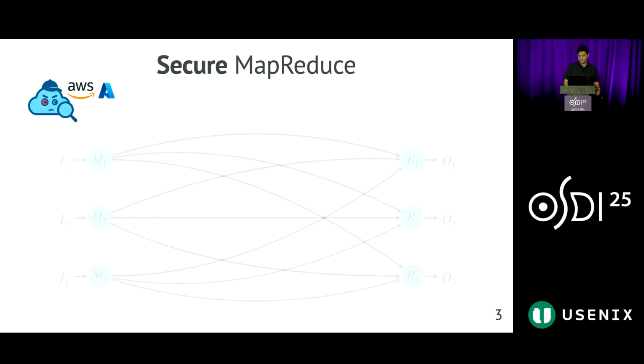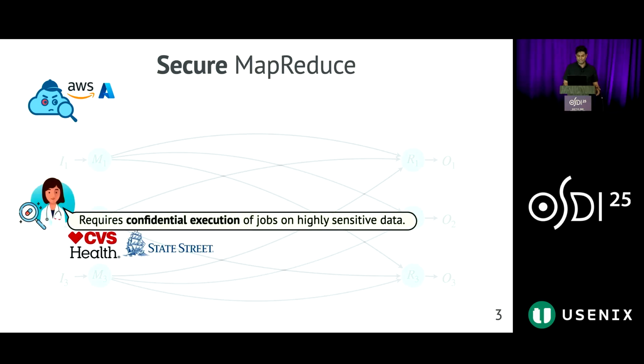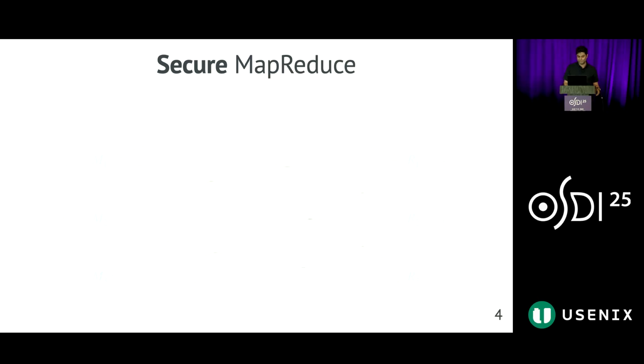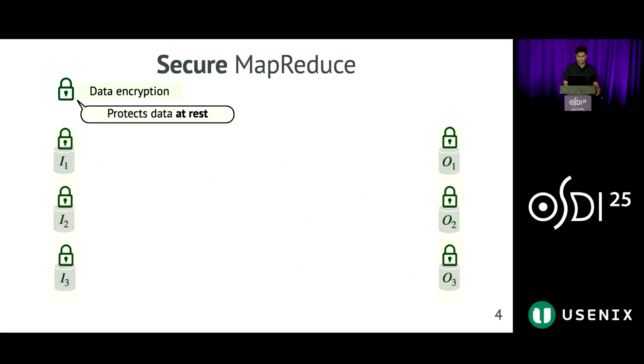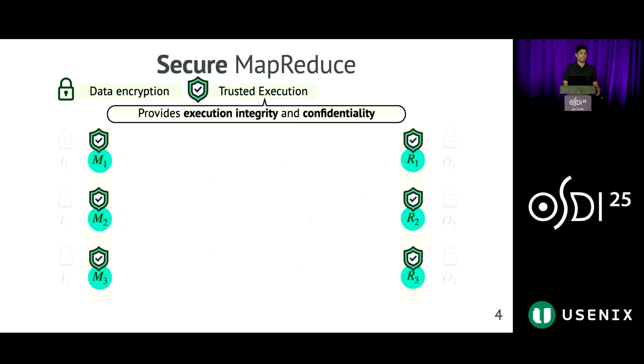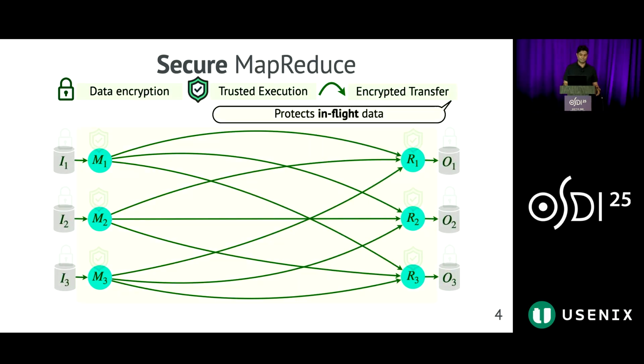We focus on secure MapReduce in private cloud deployments like AWS and Azure, which are used in sensitive fields like healthcare, finance, and law, where users require confidential execution of jobs on highly sensitive data. To ensure this data privacy, these frameworks encrypt data at rest, process it in secure enclaves like Intel SGX, and even encrypt it in transit.